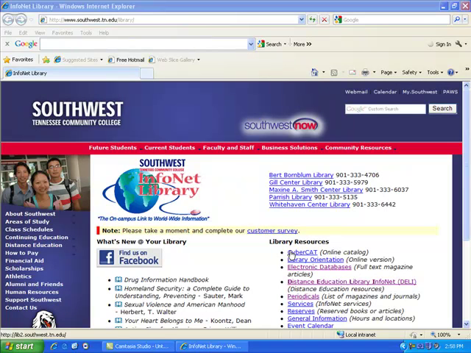Today I want to look at a literature database that I don't think is being used a lot, but hopefully after today students will actually see the value of using this particular source.